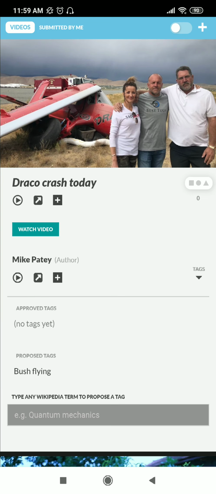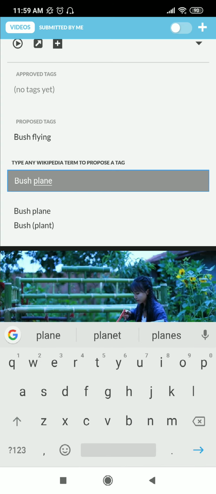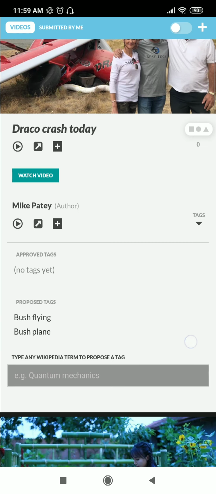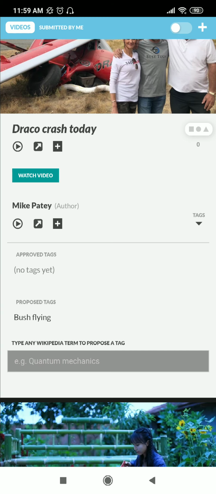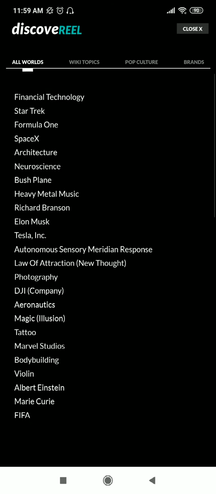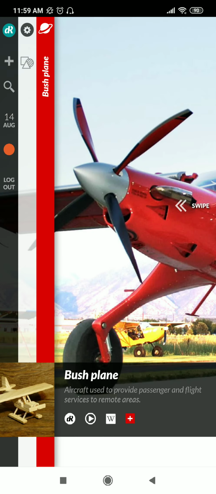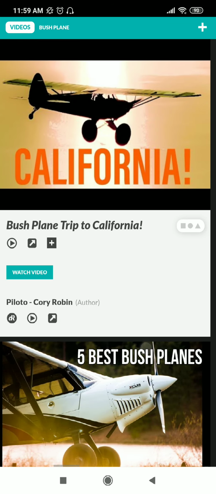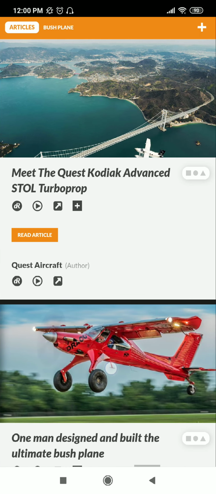Yep. So I can add it bush plane. So because we have bush plane world, so once it's voted upon 3 times, it will show up here. Bush plane. So all the content in worlds are curated by the community. So for example, it will show up here. And here's some videos, and here's some people. So this is a future product. And you'll see here also articles.